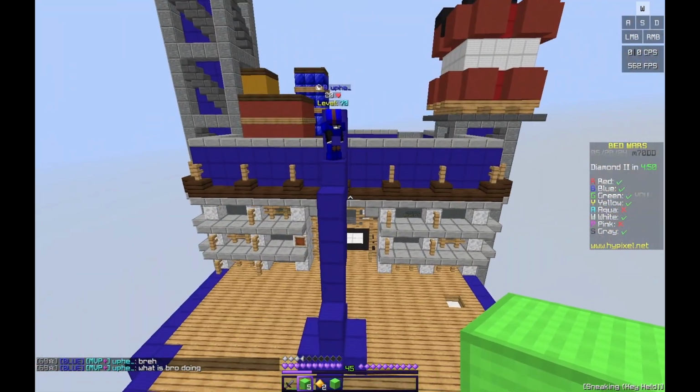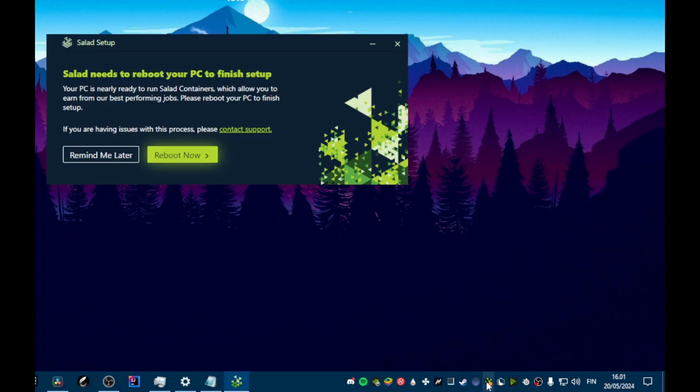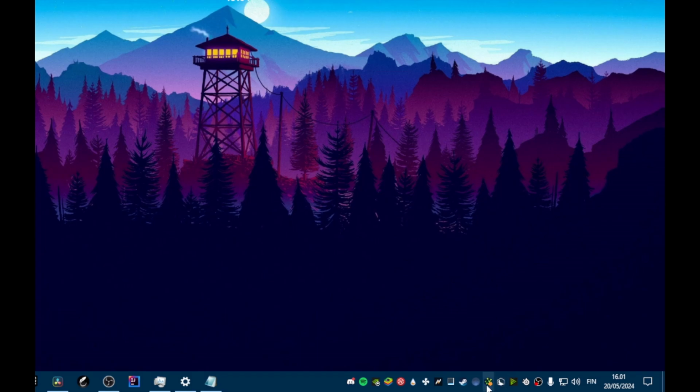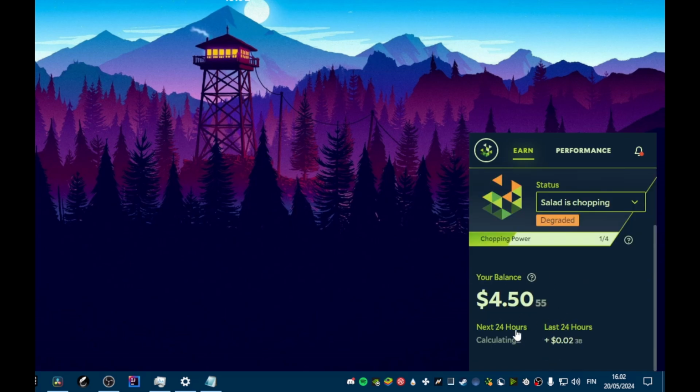Wanna see how to use it? So you just click this Salad icon that's here, and then you just click this and click chop. Now it does the chop and generates you some money using your PC.